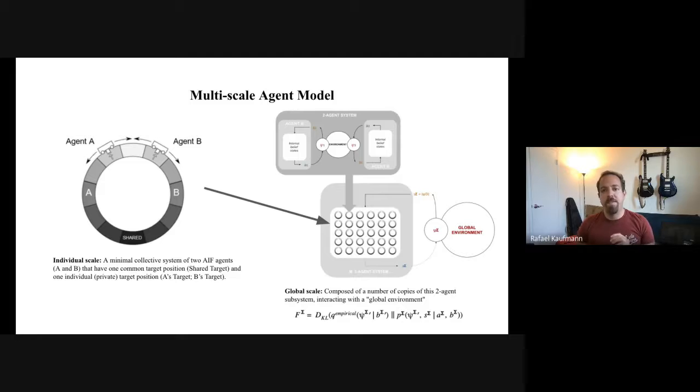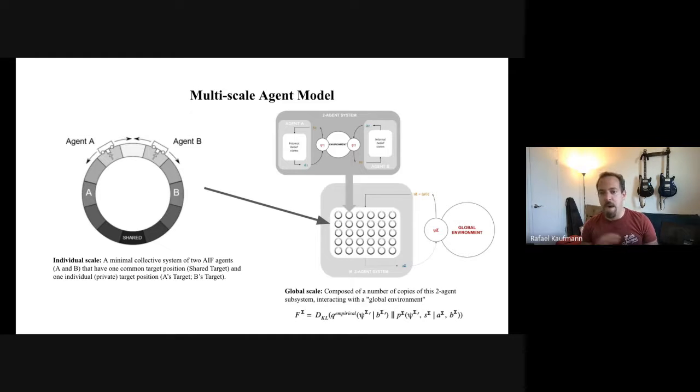And we use AIF simultaneously at two scales. First, at the individual scale, we have pairs of AIF agents on the same physical environment, which is just a circle. They can't observe their own position. Their only clue about their environment is via an on-off sensor generated by a chemical signal on each cell. A is strong and B is weak. So strong agents are fairly perceptive, while weak agents are flying nearly blind.